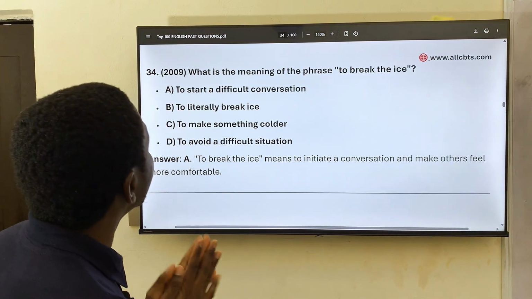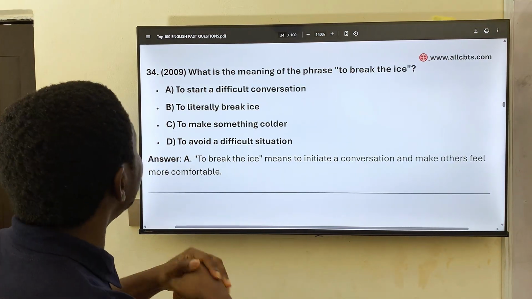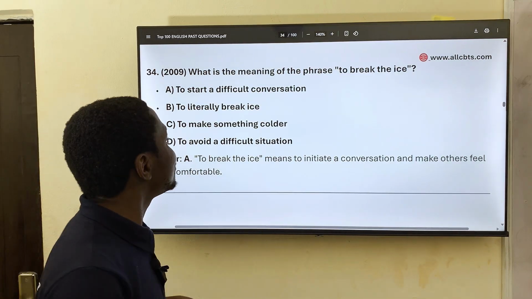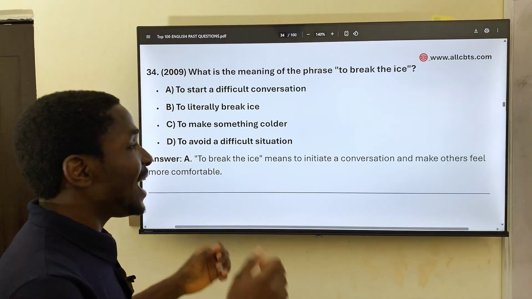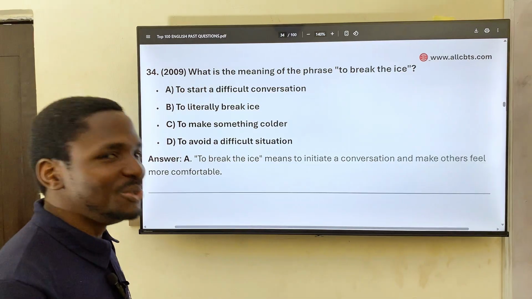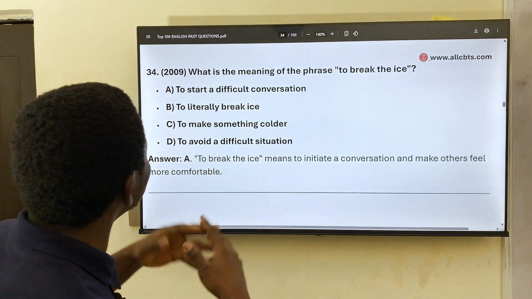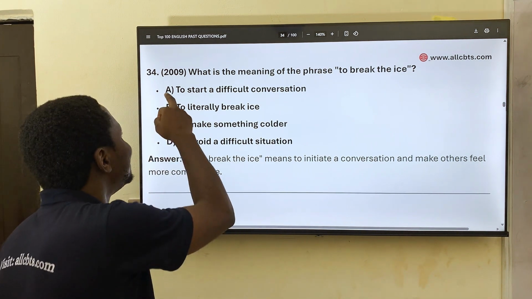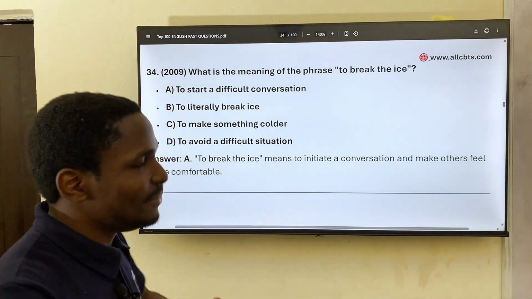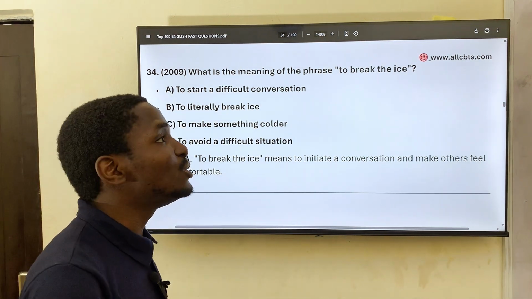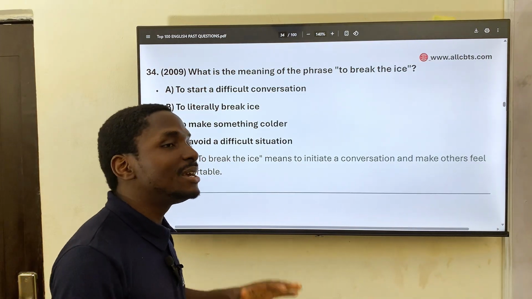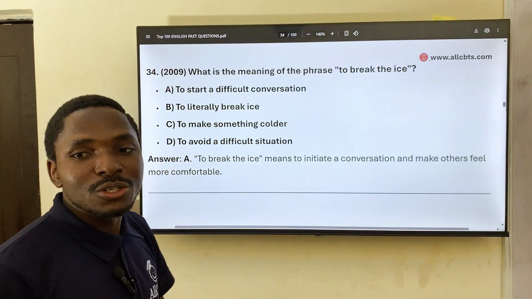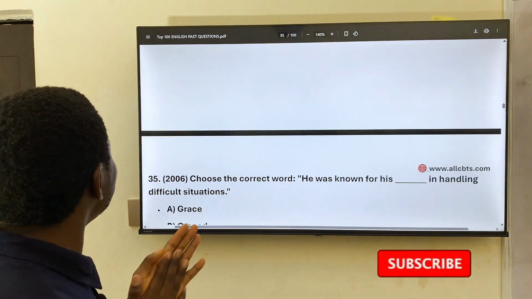Next, 34. What is the meaning of the phrase "to break the ice"? Okay, we have to start a difficult situation, to literally break ice, no, to make something colder, to avoid a difficult situation, no, to start a difficult situation. We want to break the ice over this matter. So we want to start something, a difficult situation. All right, we are moving on. 35.